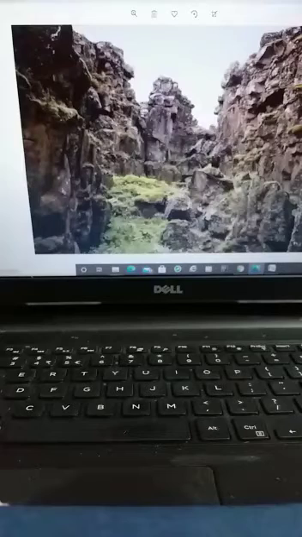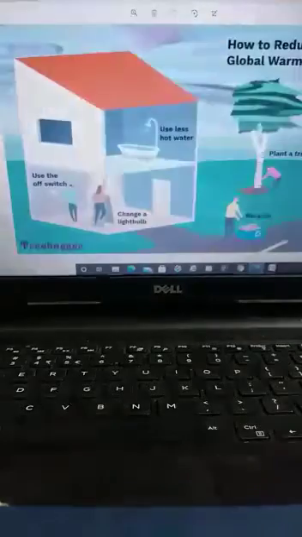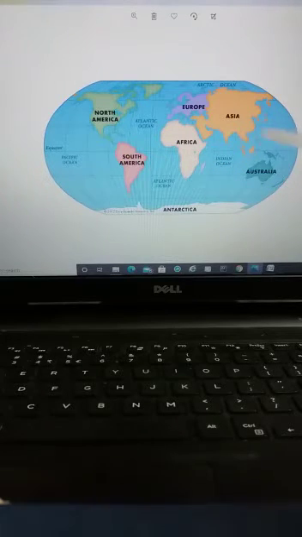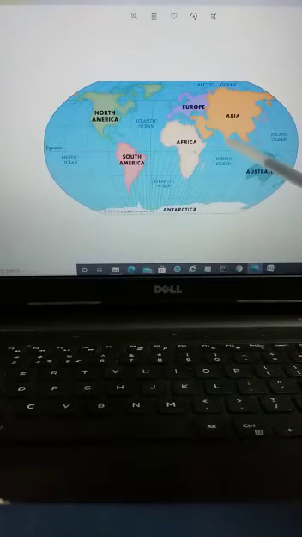And there are 7 continents. What are their names? Asia, Africa, North America, South America. Let's see the world map. Look, this is the world map. So where is our country? This is the small India. Look, this is India. India is here. So where is it? It is in this big Asia. It's a small place, India.